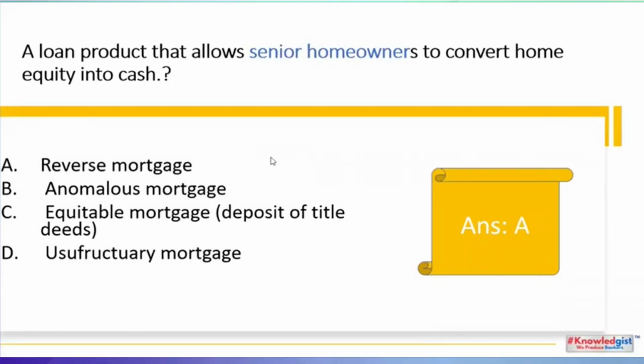In case of reverse mortgage, it happens only in the case of senior citizens. The bank takes their home as collateral and gives them monthly payment till they are alive. And when the senior citizens die, the bank acquires their property, sells it and recovers its loan amount from that property.